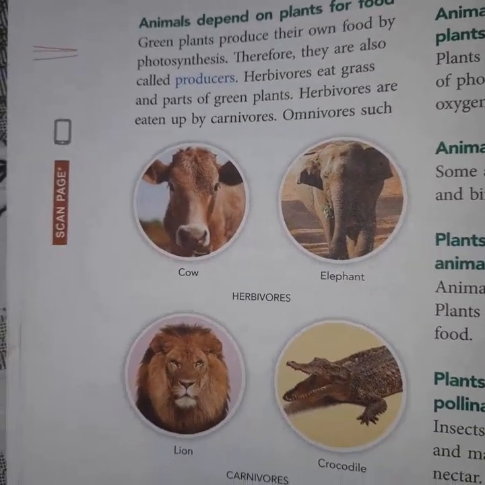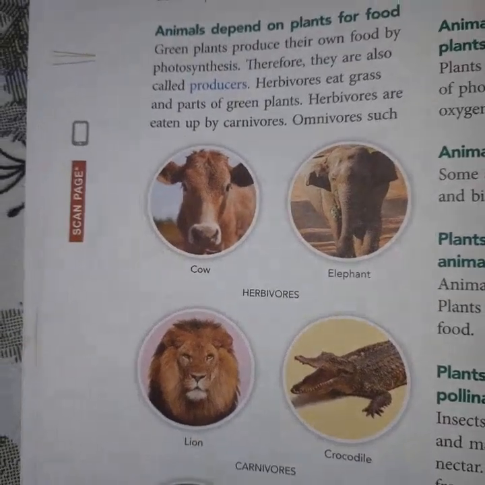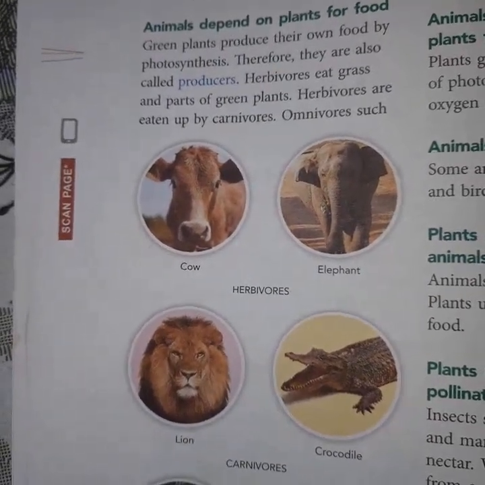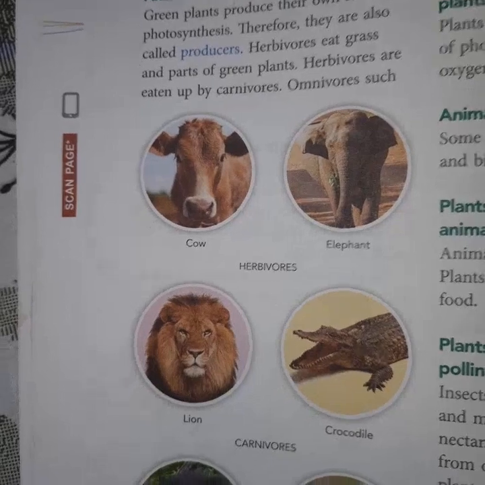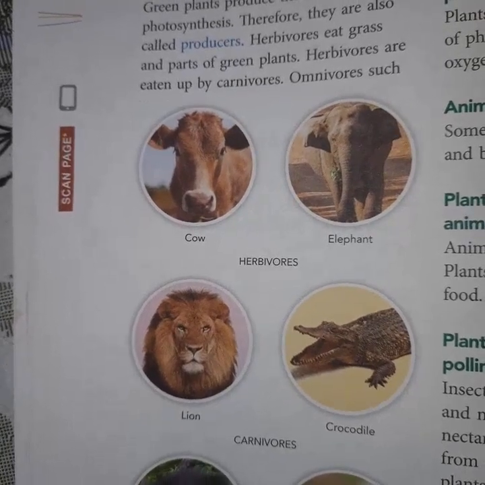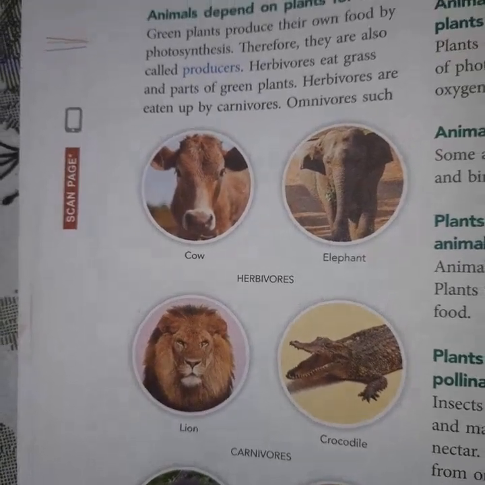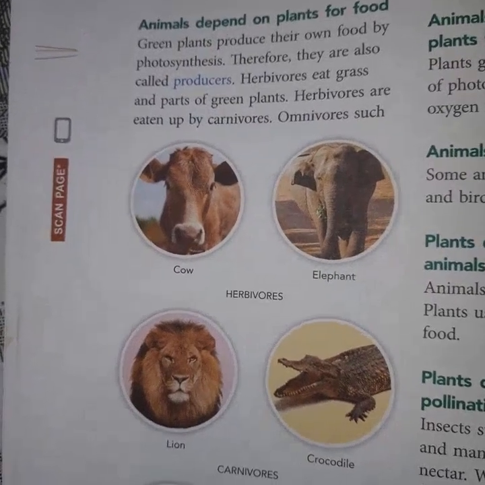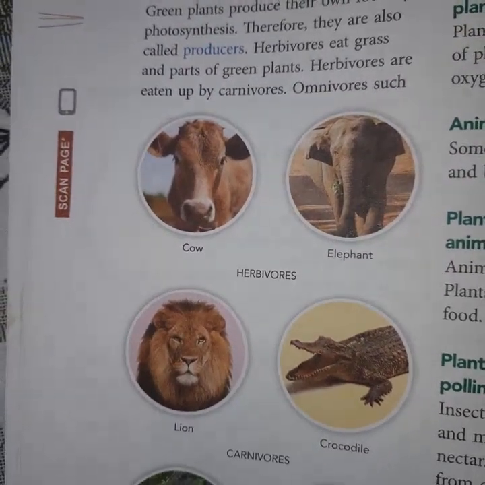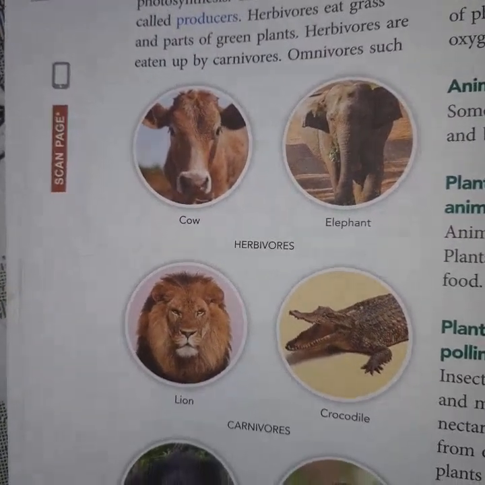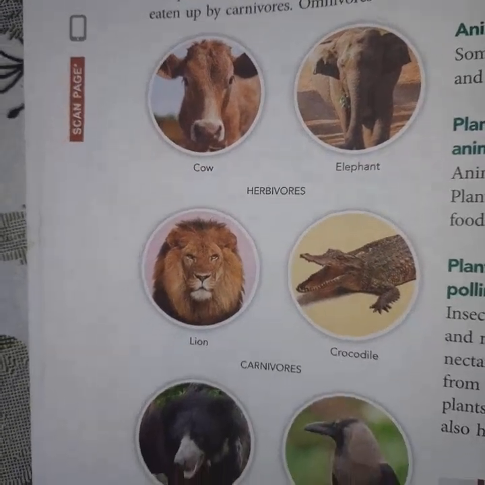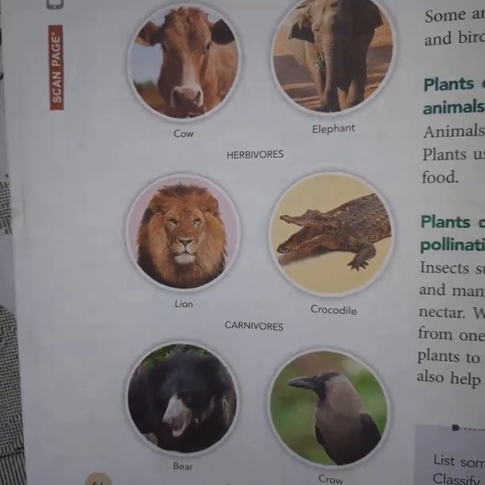But in short, all the animals are dependent on the plants for the food, because herbivorous animals get their food from the green plant only. So if there is no herbivorous animal, then carnivorous animals will not get the food, and finally they will die.